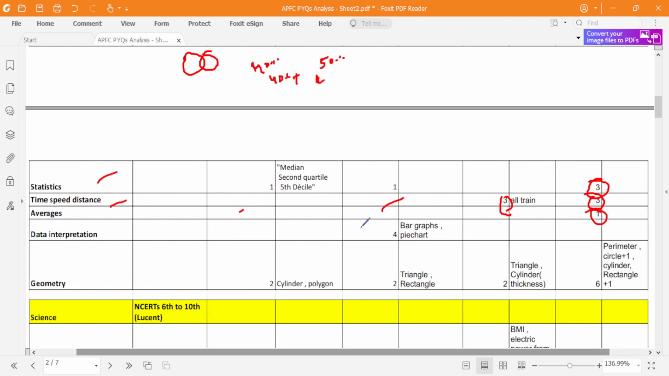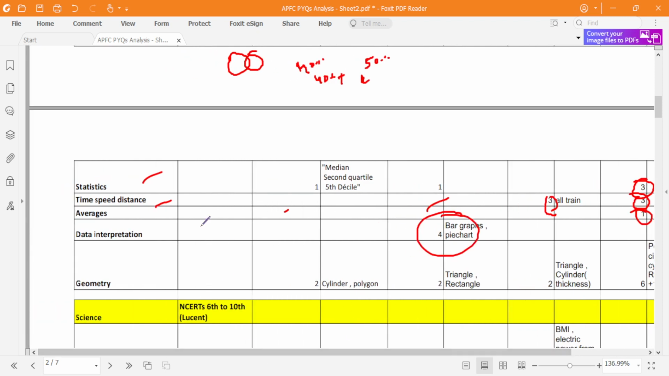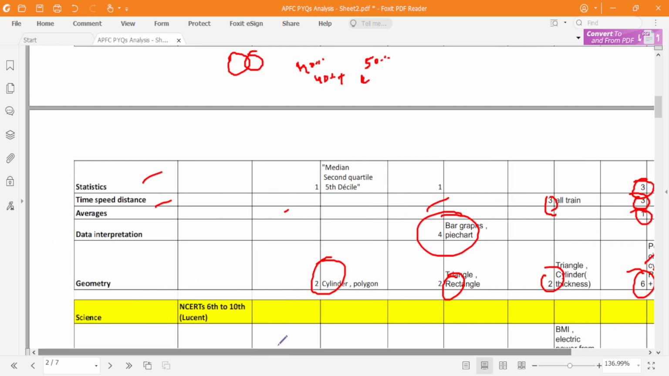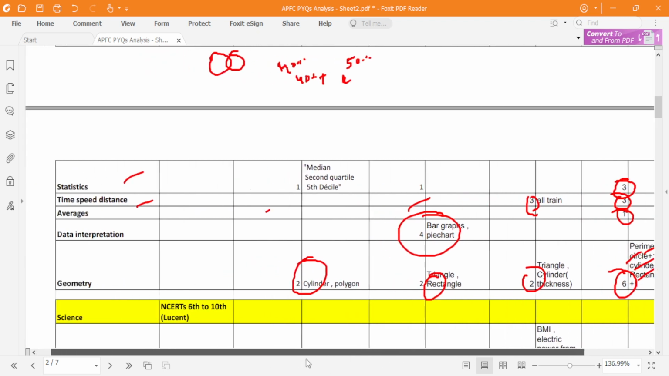Now like about graphs, 4 questions were asked in 2004, and after that they have never asked. So data interpretation, okay, that is about graphs. Then geometry is their favorite, because every year they have asked the question and the number of questions got increased, if you see. Okay, so the topics will be circle, cylinder, rectangle, perimeter. These are the topics from which they have asked geometry questions.